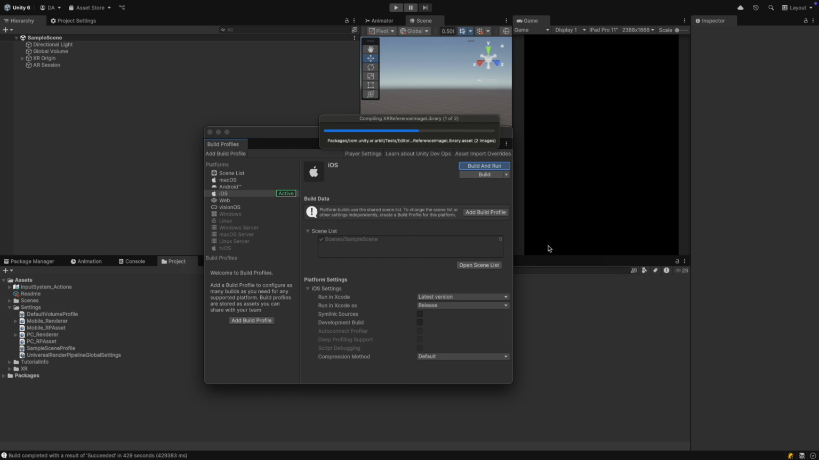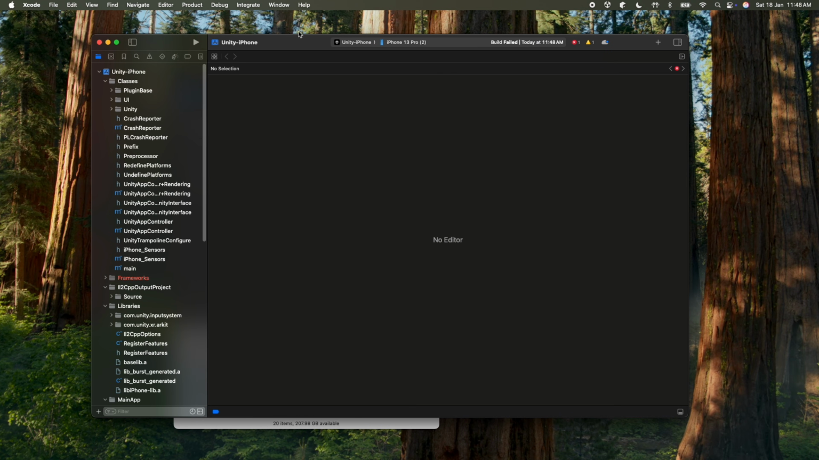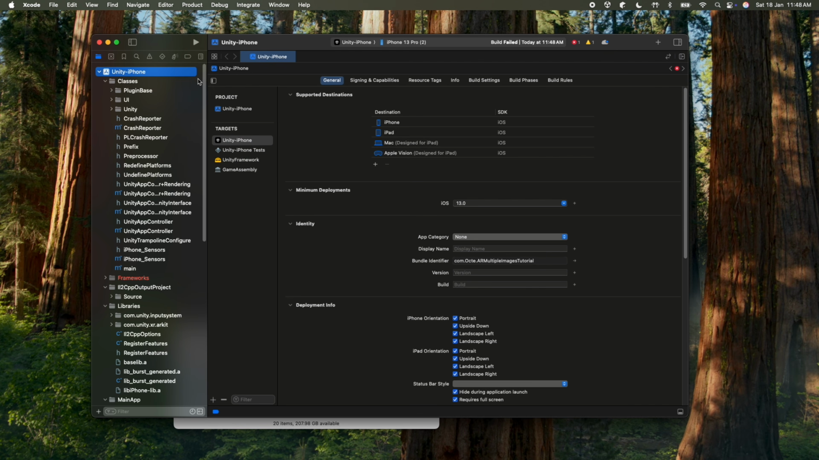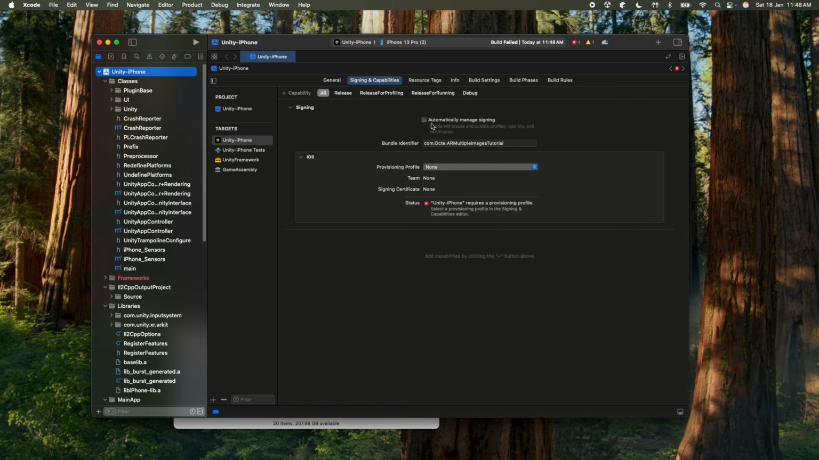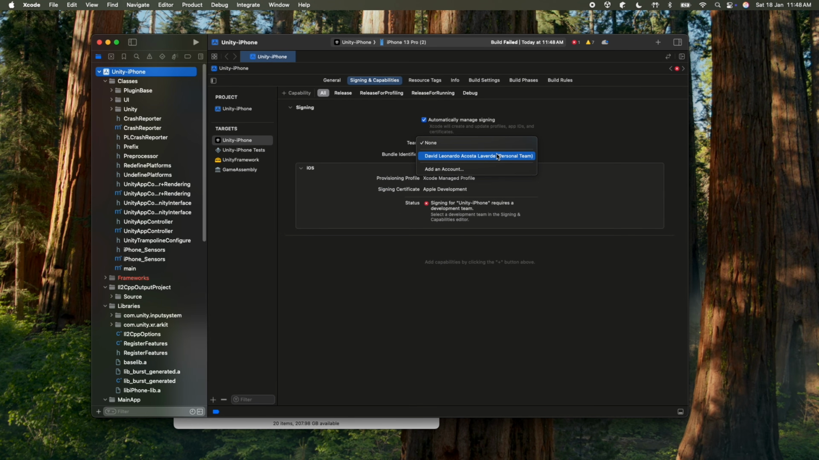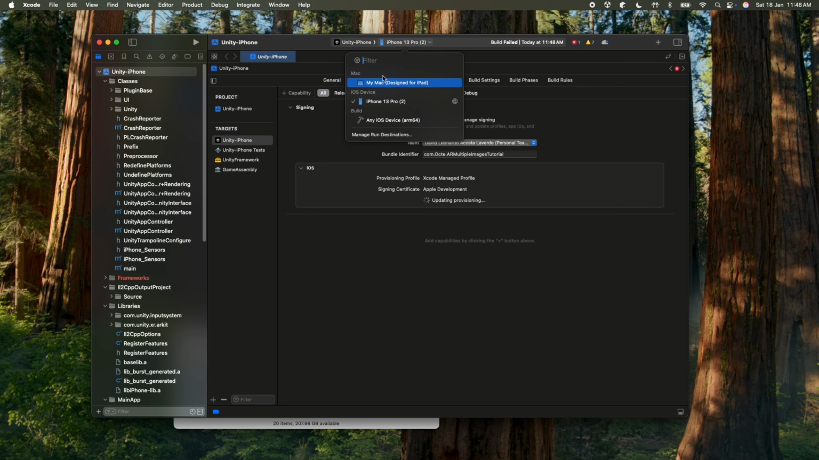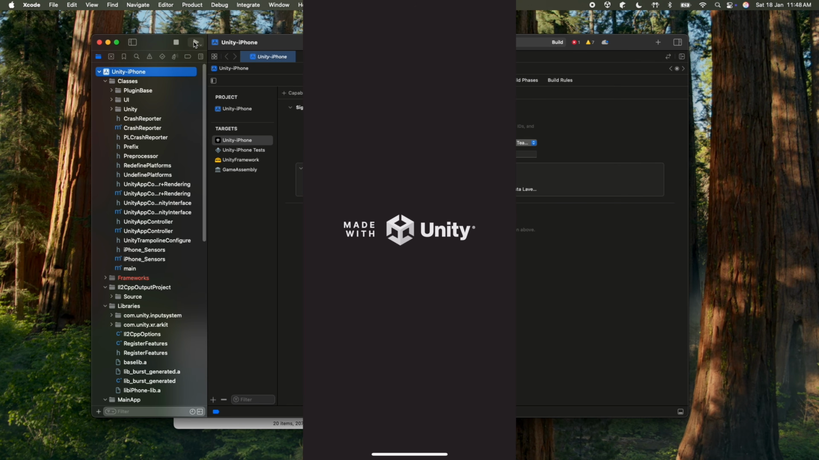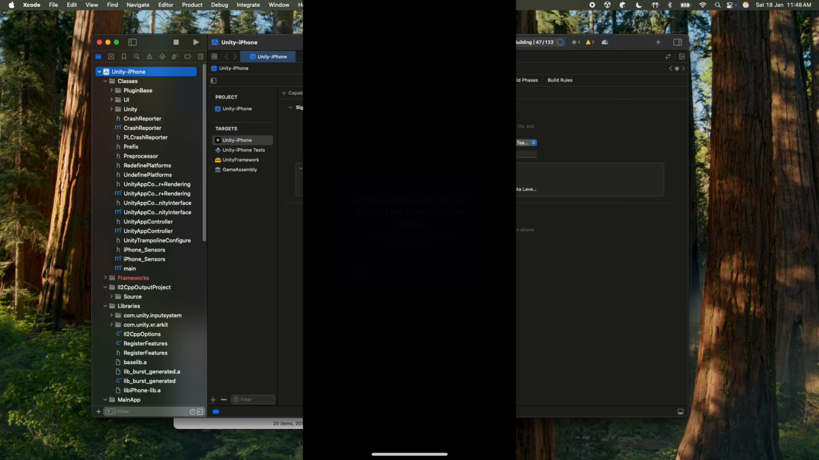And now once this is done you will get an error message. So go to Unity iPhone, then Signing and Capabilities, automatically manage signing, and select your development team. Now make sure that you will deploy on your device and hit play. And this is how it should look on your device. Allow camera access and voila!